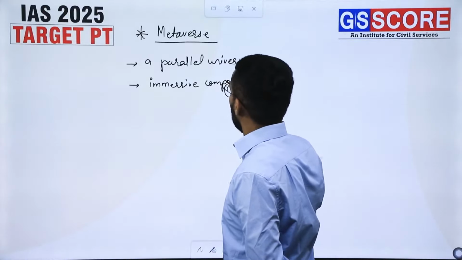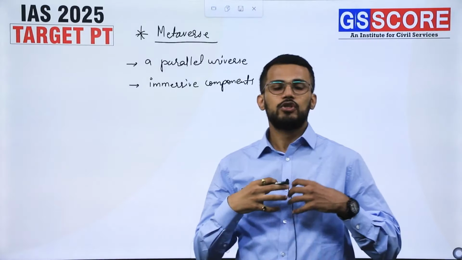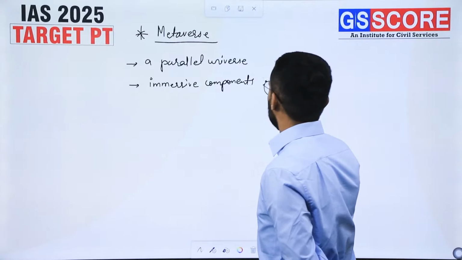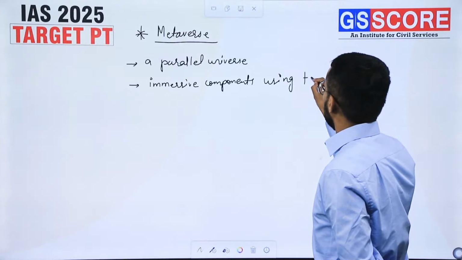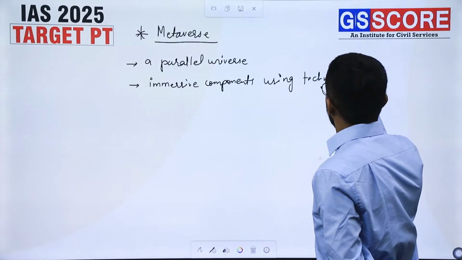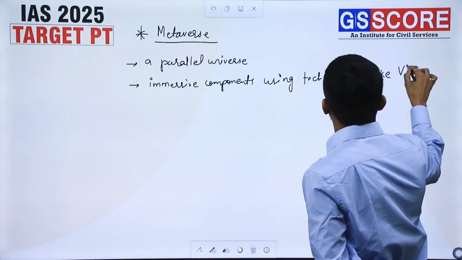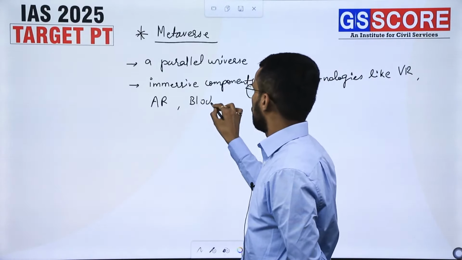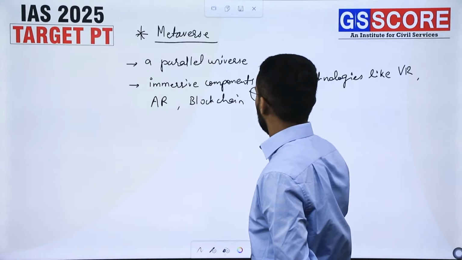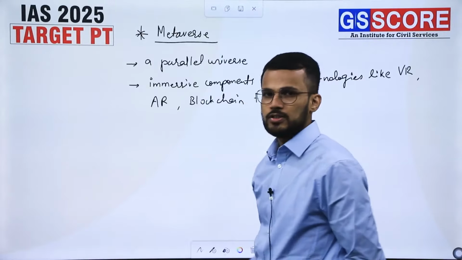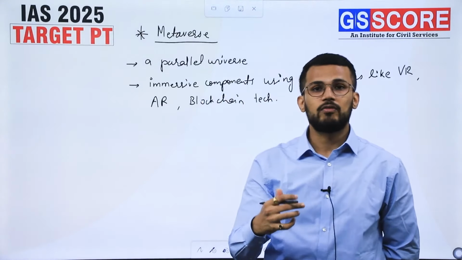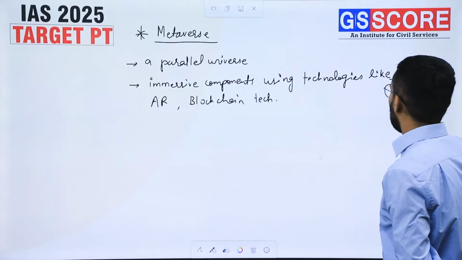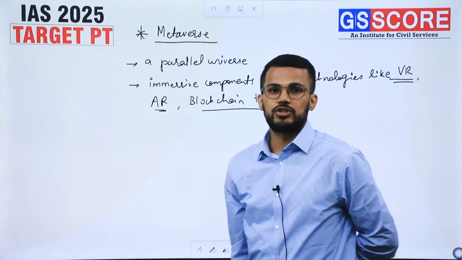That means in order to access this parallel universe, we'll have to use immersive technology, which may be in the form of technologies like virtual reality, VR, augmented reality, blockchain technology, etc. So it is that parallel universe which will have immersive features based on these technologies.